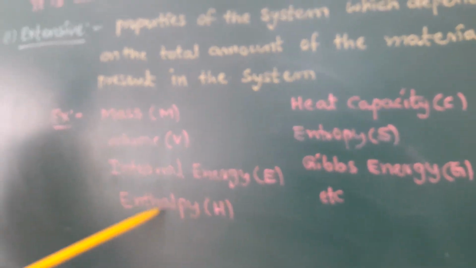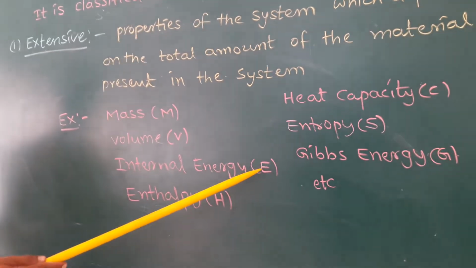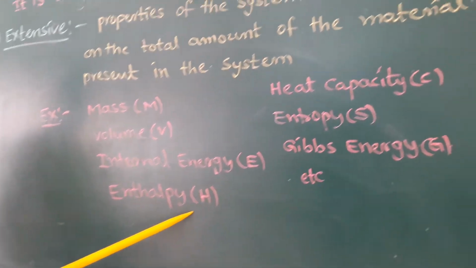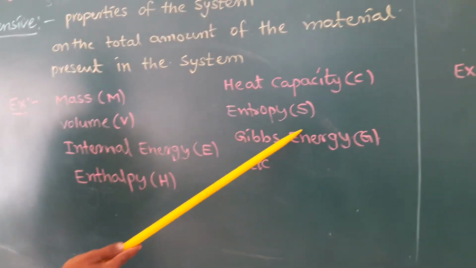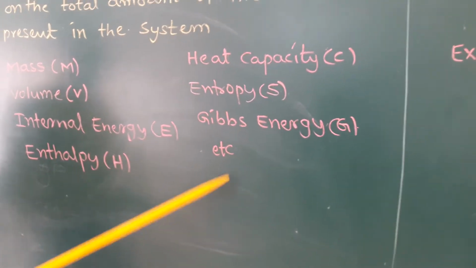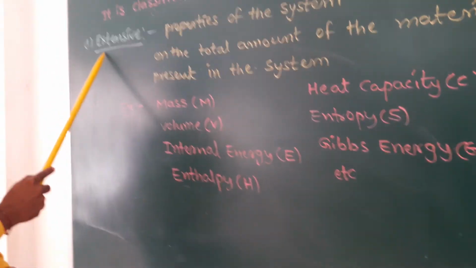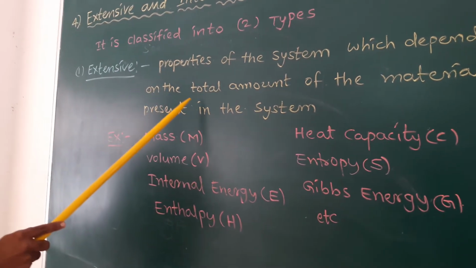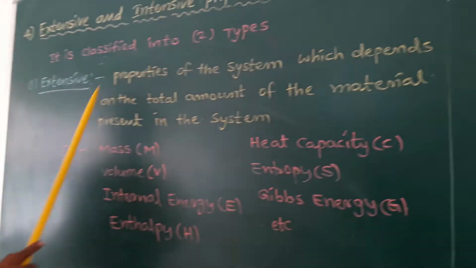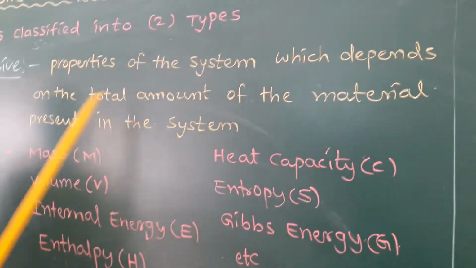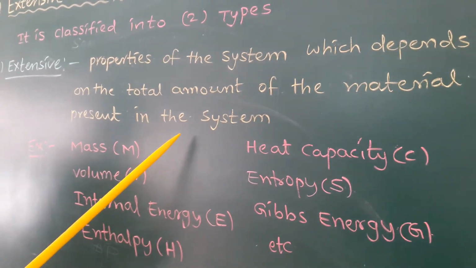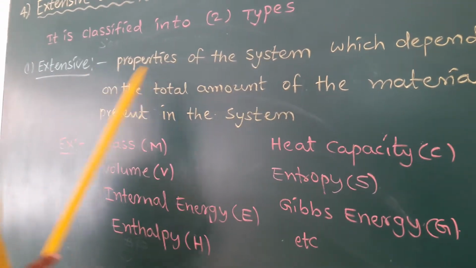All these properties depend on the amount of material: mass, volume, internal energy, enthalpy, heat capacity, entropy, Gibbs energy, and so on. These are examples of extensive properties. Properties of the system which depend upon the total amount of the material present in that system are called extensive properties.